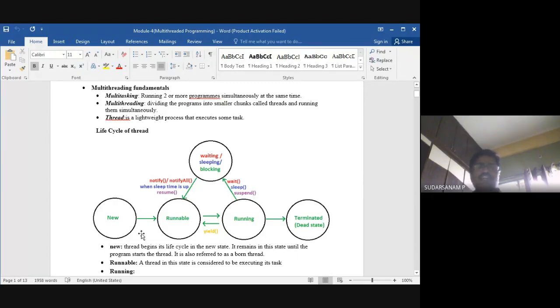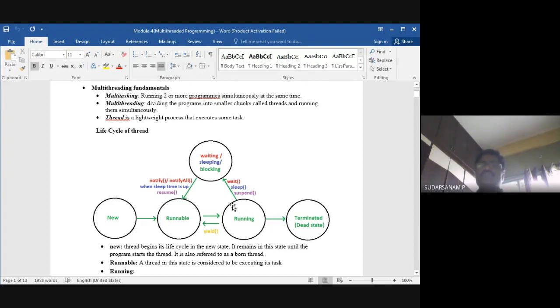We'll see that one. New is nothing but the entire program you are giving to execute. Now when you are running the program, it is runnable, that is, ready to execute. Here you have one more state called running. This is what runs the programs.